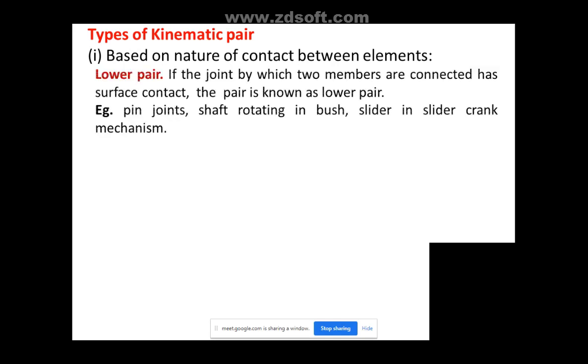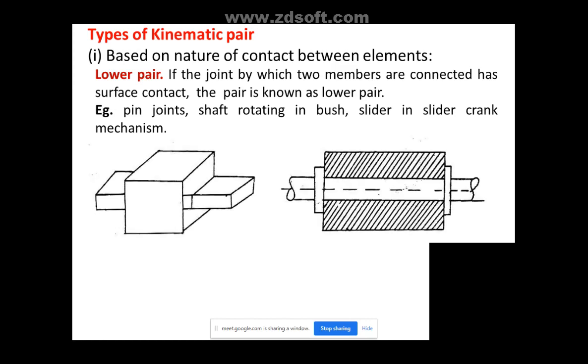Based on the nature of contact between the elements, there are two types. One is the lower pair. What do you mean by lower pair? A lower pair is nothing but if the joint by which two members are connected has a surface contact, then the pair is known as the lower pair. If you can see this figure, in this case there is a contact between two parts, and this is having a surface contact, right? Completely surface contact.